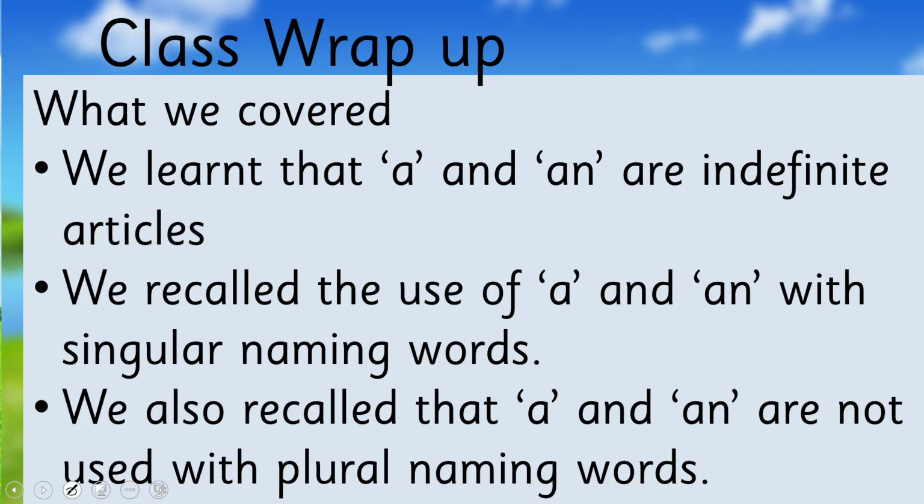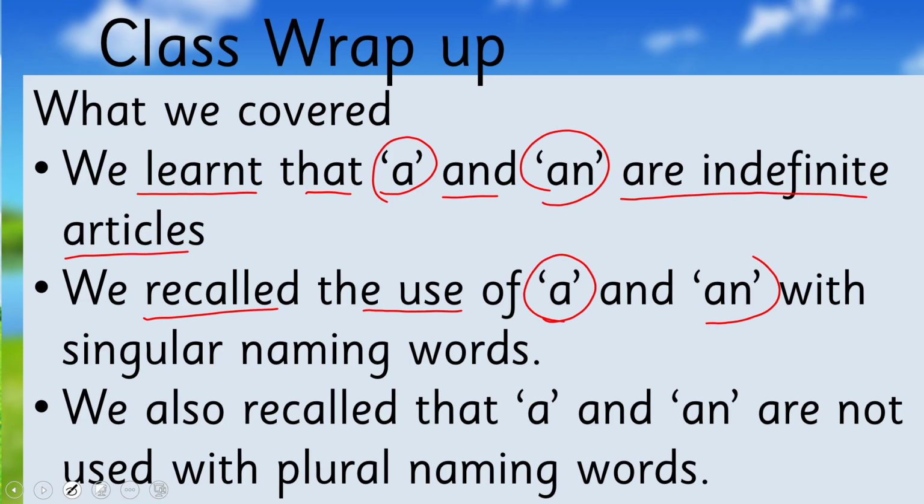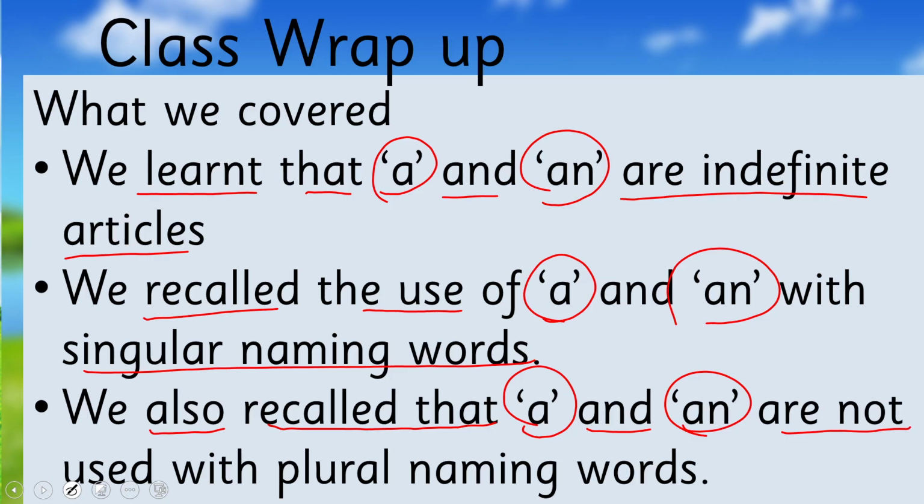So what we have learned today, we learned that a and an are indefinite articles. We recalled the use of a and an with singular naming words, and we also recalled that a and an are not used with plural naming words.